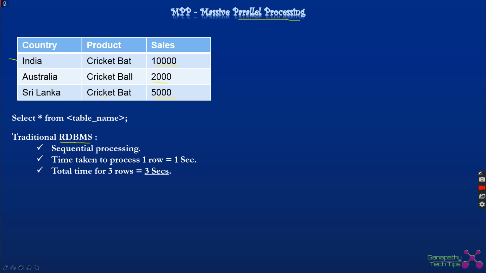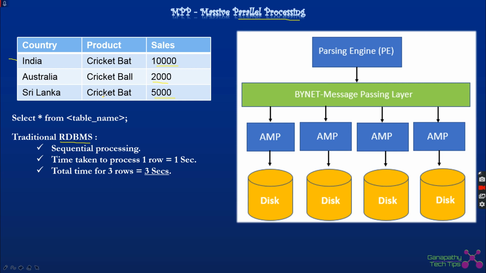To explain massively parallel processing, I am taking one example, which is Teradata's architecture. Teradata uses something called a shared nothing architecture, which provides the massively parallel processing capabilities. In this case, the data is stored across different disks. That is what the shared nothing architecture is all about. The data is completely isolated and stored on different disks, so these three rows are stored on three different disks, and the data can be processed in a parallel manner.